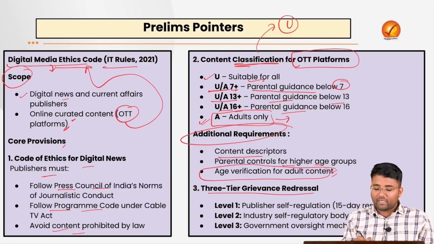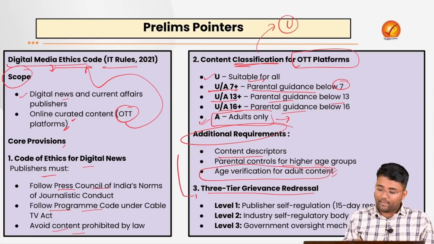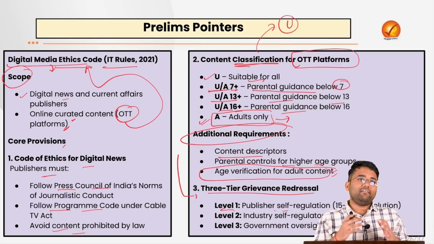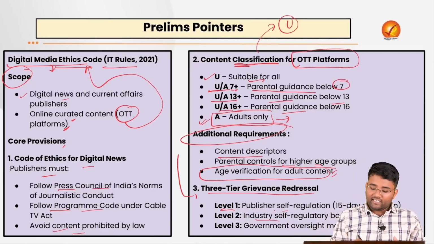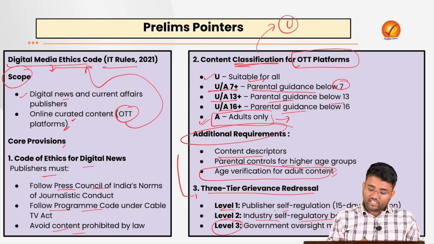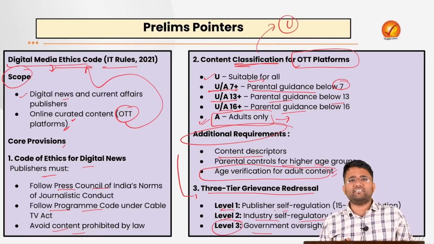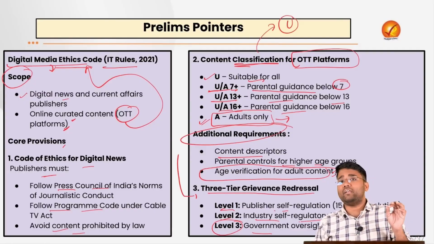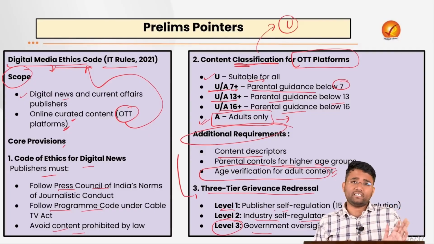A three-tier grievance redressal mechanism was also provided under this. For example, level 1 is for the publisher, self-regulation, where they will be regulating themselves. Then an industry self-regulatory body will be there under level 2, and level 3 will be the government oversight mechanism, with the help of dedicated bodies or the ministries. They will be maintaining an oversight mechanism on the content that is coming.